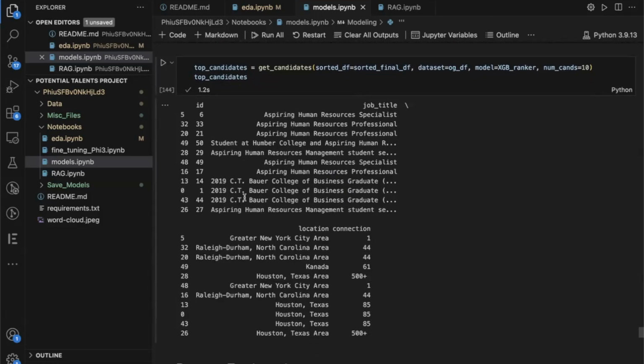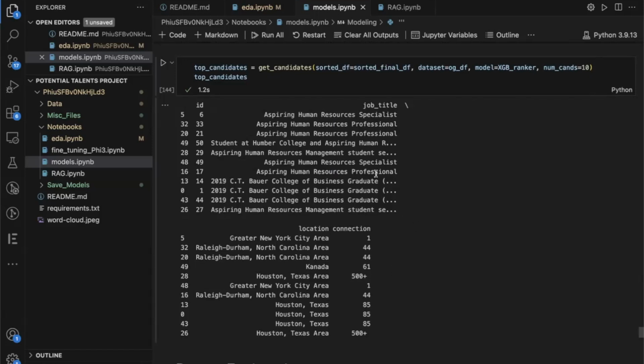And now we see that we get a different list than if you go up above and look at the XGBoost ranker initially. It gives you a different result of candidates because it has done the pre-ranking n times. In this case, it's done it 10 times.